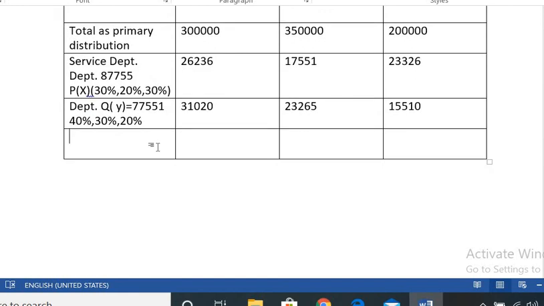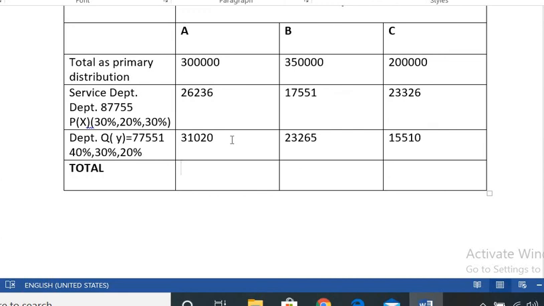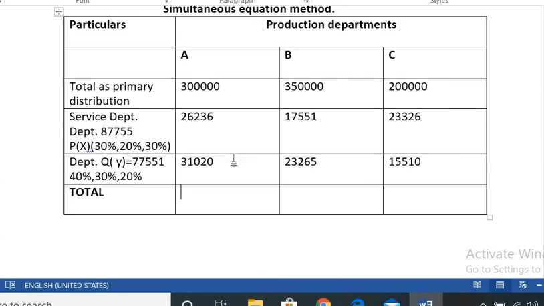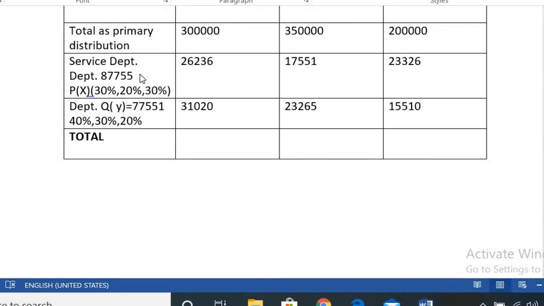So then we have to get the grand total. In the first column we take the total: 3,57,346. Next 3,90,816. Then 2,41,836.